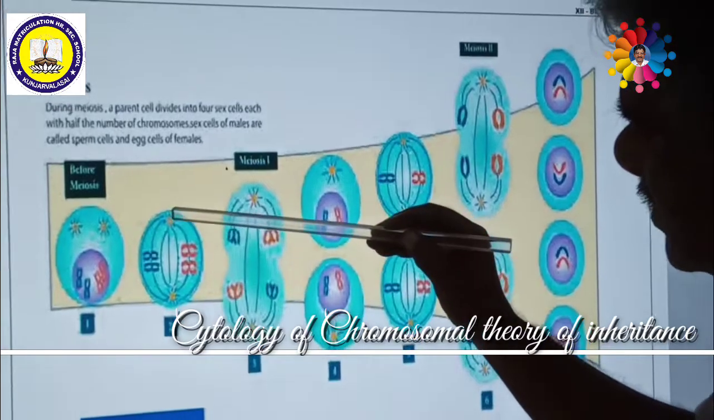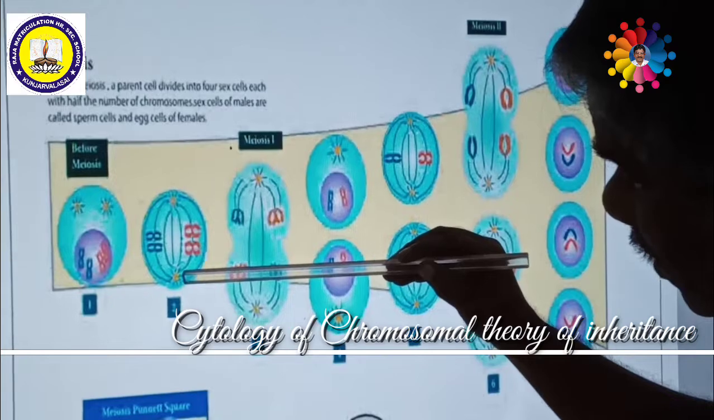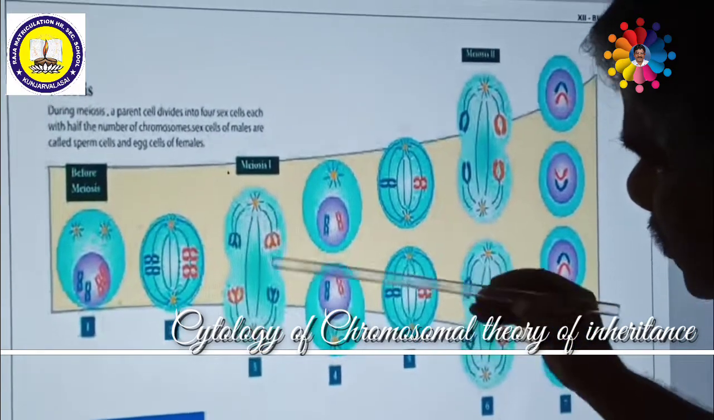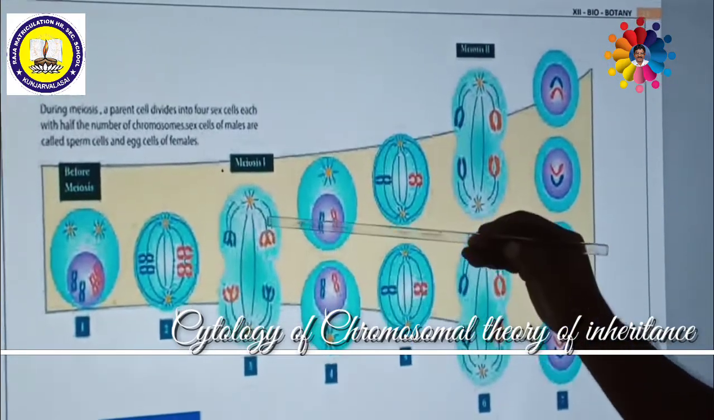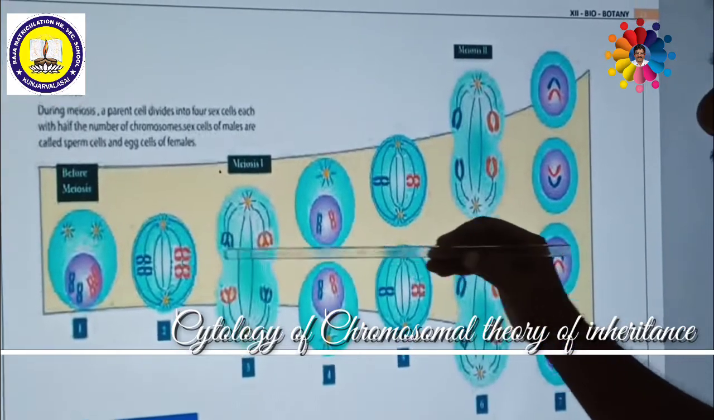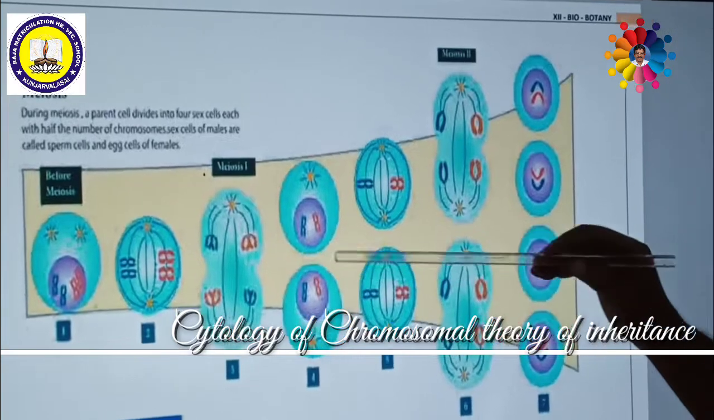This is one pole, this is another pole. That means the chromosome will be pulled by the centriole and the spindle fiber towards the pole. So due to this pulling, the chromosomes will be separated. This is called anaphase. During this anaphase, the chromosomes will be pulled up. After anaphase, they will be separated.